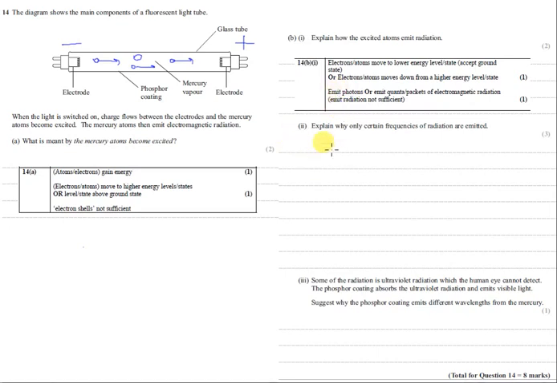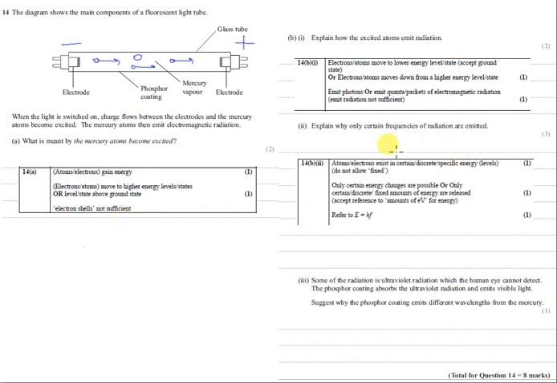Now, the next question. Explain why only certain frequencies of radiation are emitted. So, atoms exist in certain or discrete energy levels. You cannot say fixed because an electron does not have a fixed energy level. It can move from level to level. The idea is that it can only make certain transitions between levels. Each transition corresponds to a certain energy change.